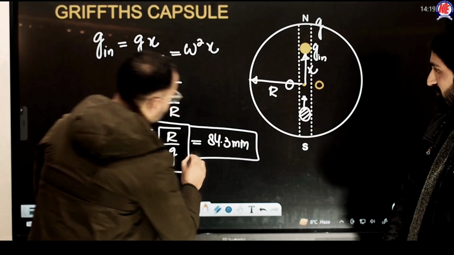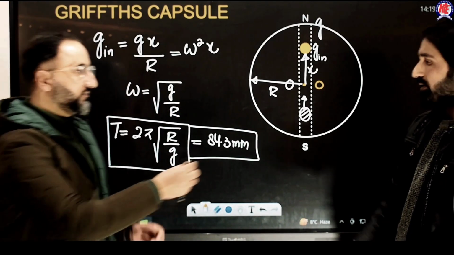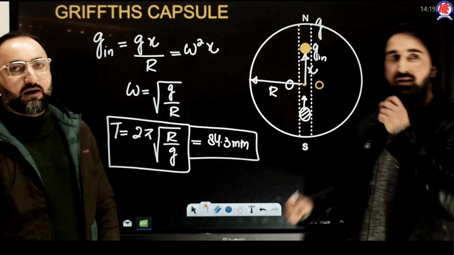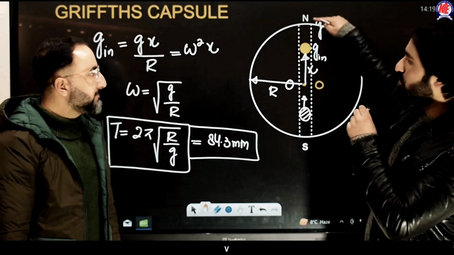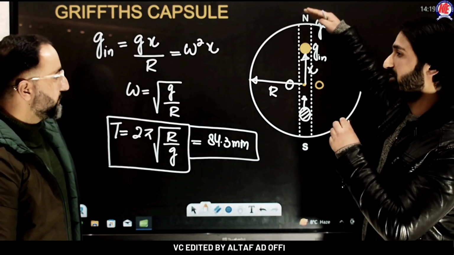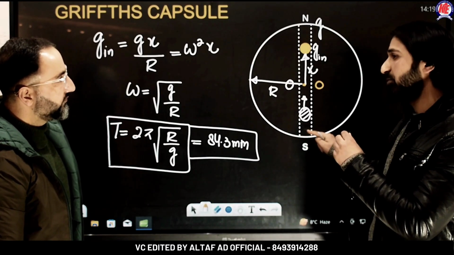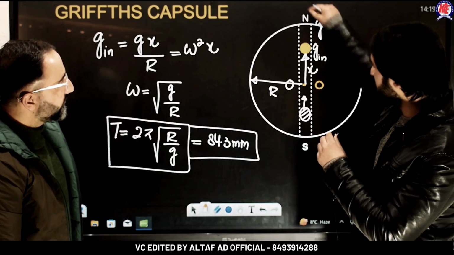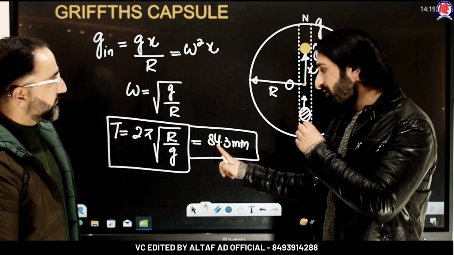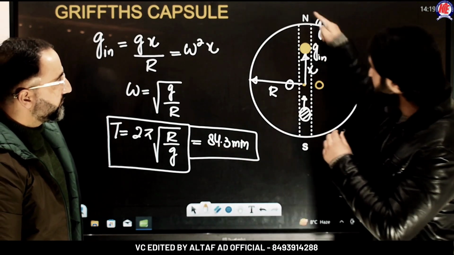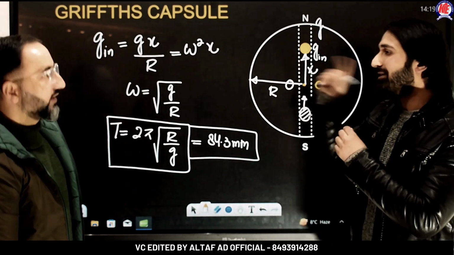Hence, we are done with the time period of this particle. Since we calculated this, it means that if I drop a particle from the North Pole, say the Arctic Circle, and somehow by geography we know that this has to be the Antarctica, so if I drop a particle from here to here, it will take around 84.3 minutes to reach from here to here, or to complete one cycle and back.